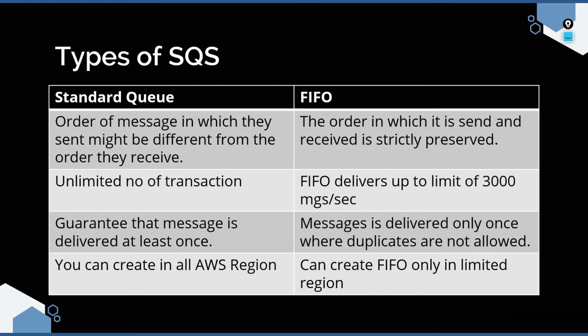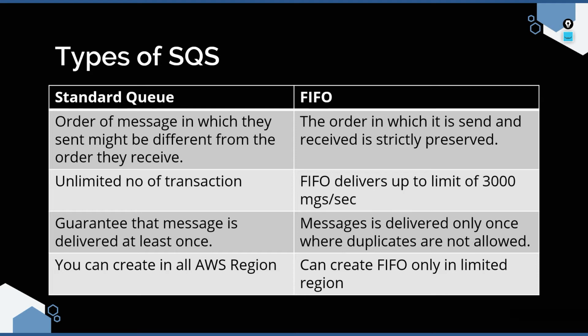In a standard queue, the order of messages is not guaranteed. Say for example, you're pushing a stream of messages in this SQS queue. The consumer consumes the queue in a different order. There is no guarantee the message will be received in the same order in which the messages are pushed. Whereas in FIFO, the order is strictly preserved. So suppose you push the message A and then you push B, in FIFO the message A will be received first, followed by message B. But in case of a standard queue, this order is not guaranteed.